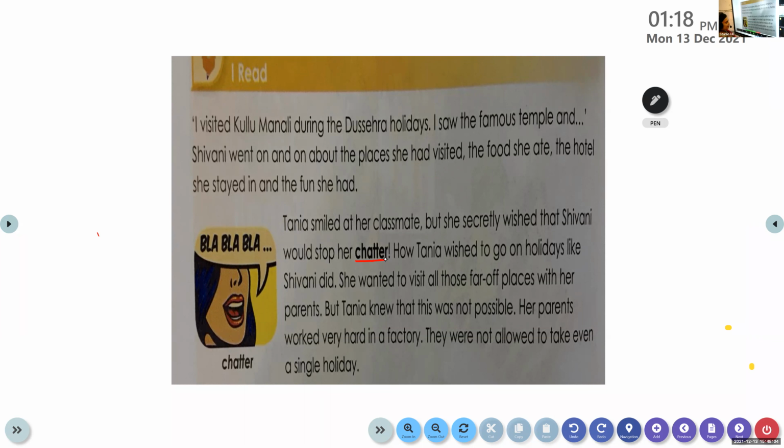Tanya wished to go on holidays like Shivani did. She wanted to visit all those far off places with her parents, but Tanya knew that this was not possible. Her parents worked very hard in the factory. They were not allowed to take even a single holiday.